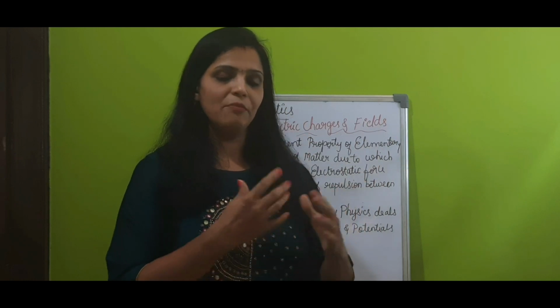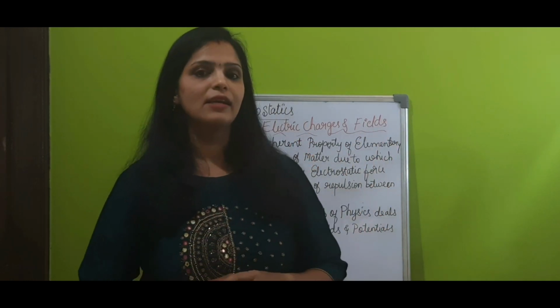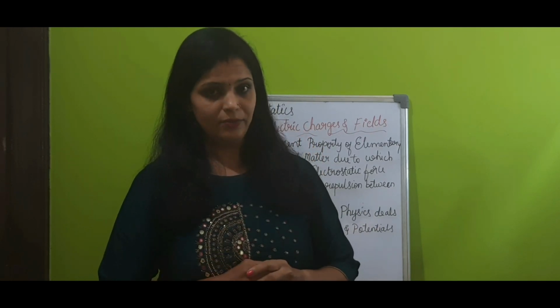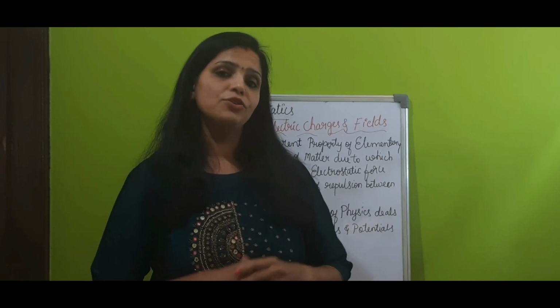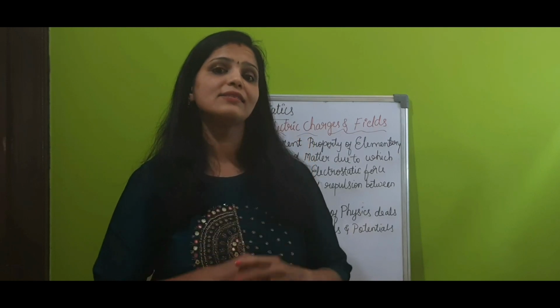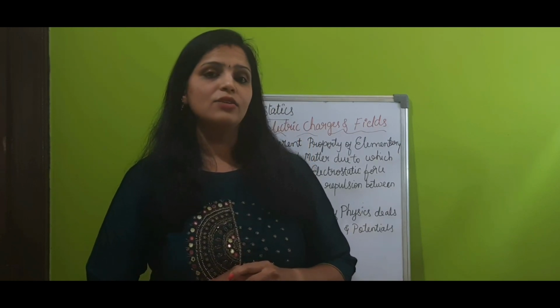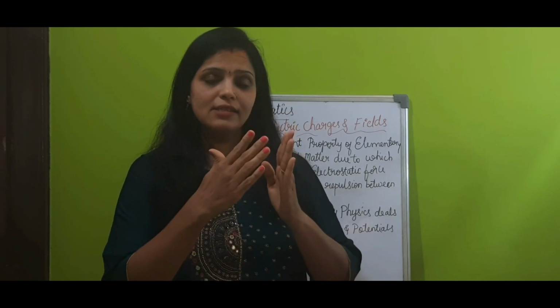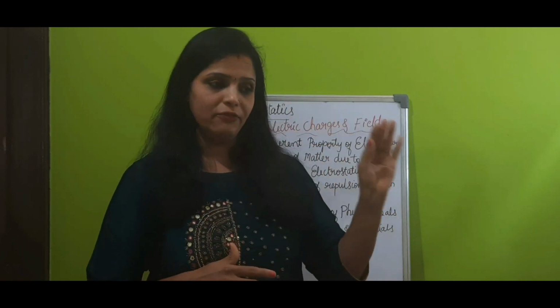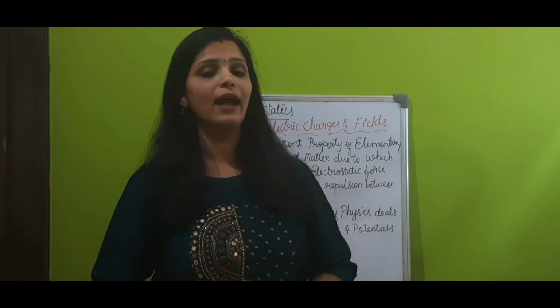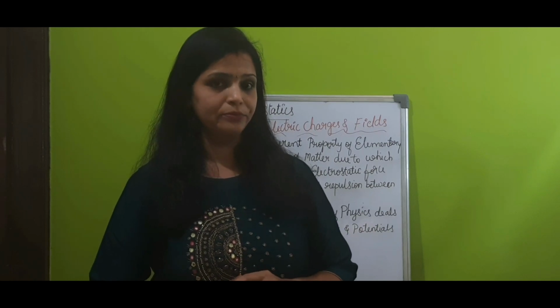In all those previous examples, you can observe that two bodies are rubbed against each other. For example, a balloon is rubbed against dry hair. During rubbing, these two substances acquire charges. So because of these charges, what happens? Either the charge passes through our body. If we hold that substance, it passes through our body and we get a mild shock.